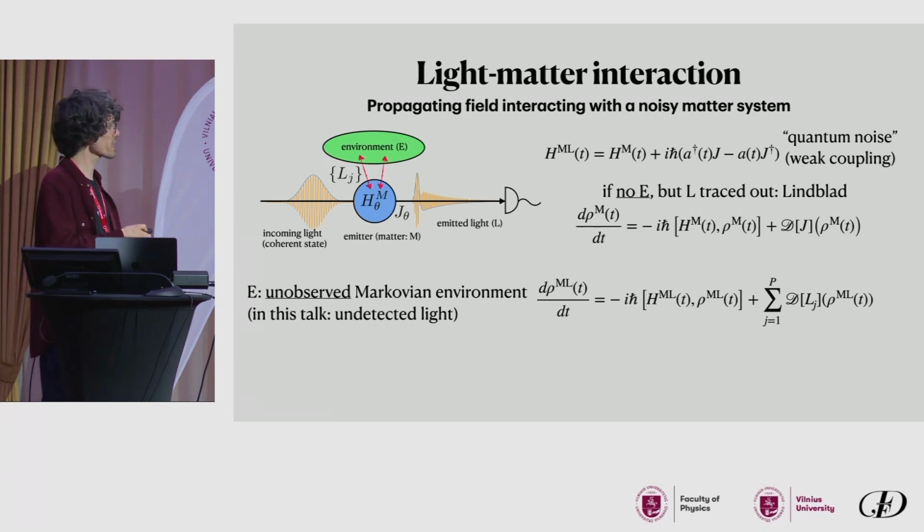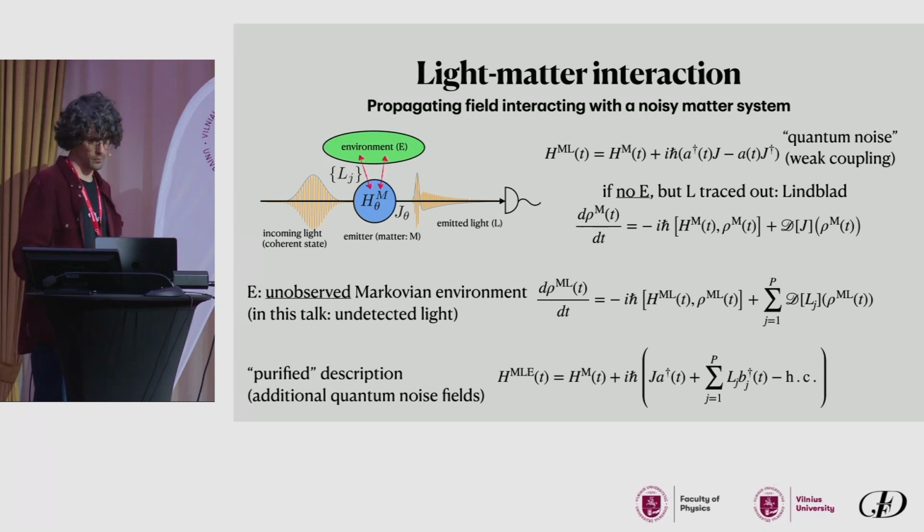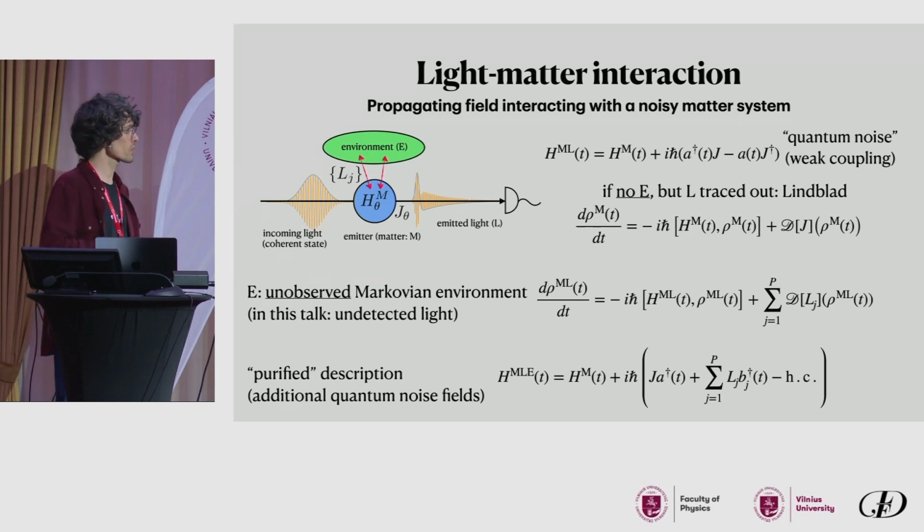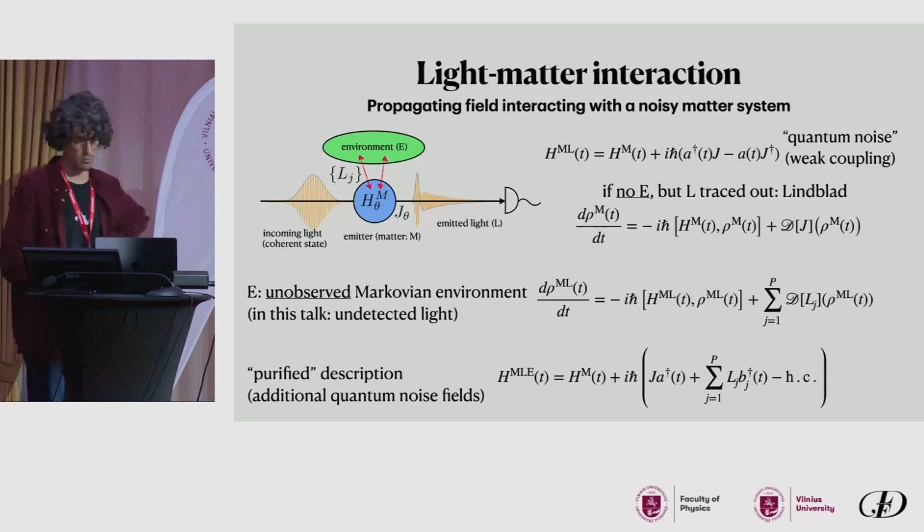But now our main object of interest will be the light field in the presence of the environment E. In particular, we can consider, instead of this Lindblad dynamics, a purified version in which these Lindblad operators are associated to related noise fields that are called B. So A is the field that can be measured, and B are the noise fields that cannot be measured and are related to the environment.